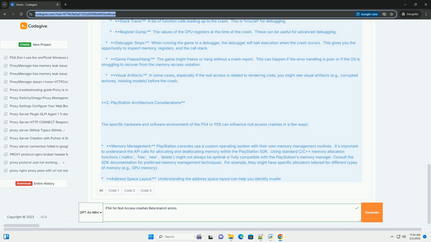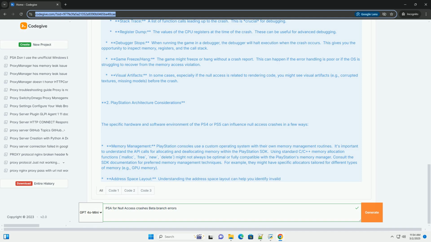Register dump: the values of the CPU registers at the time of the crash. These can be useful for advanced debugging. Debugger stops: when running the game in a debugger, the debugger will halt execution when the crash occurs. This gives you the opportunity to inspect memory, registers, and the call stack.